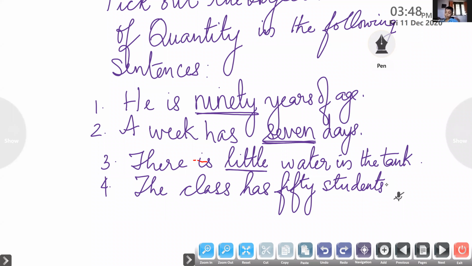Yes, read the question. The class has 50 students. Yes, 50 students is a full stop, so you pause there. Now pick out the number. 50, yes, the exact number is there. So the exact number tells us how many. So the class has 50 students. Okay, is that clear to everyone?